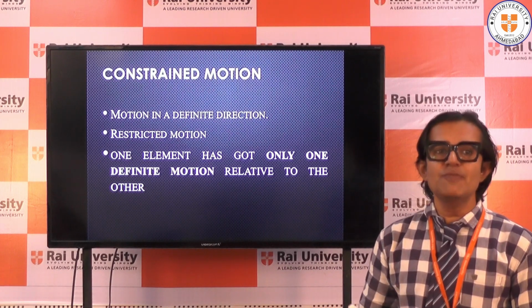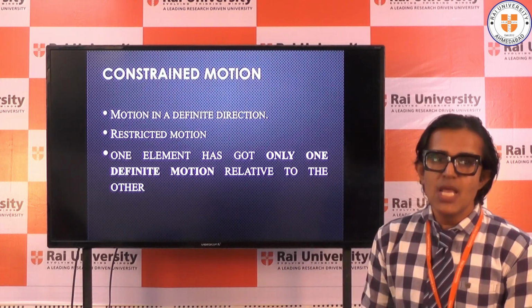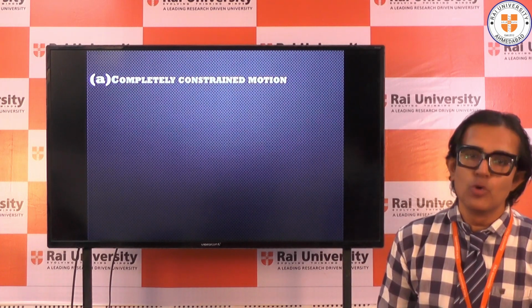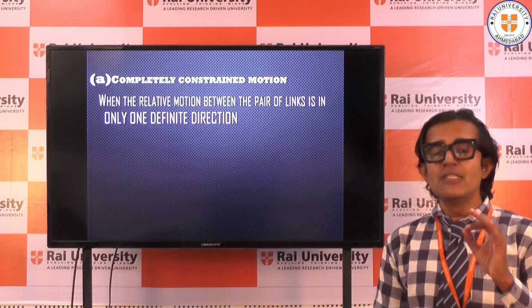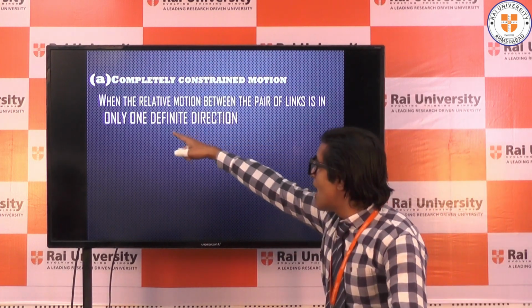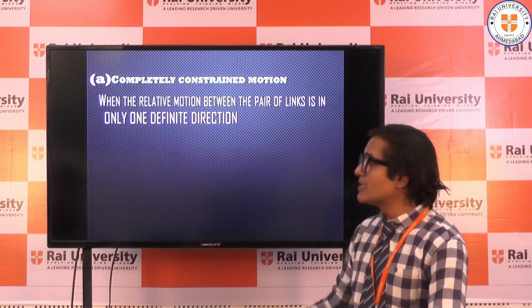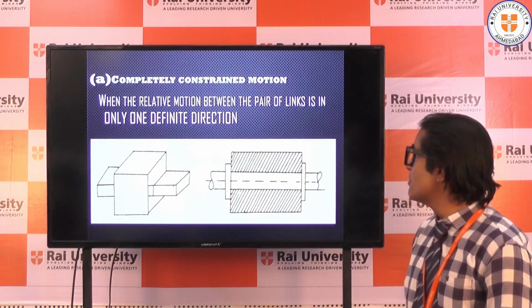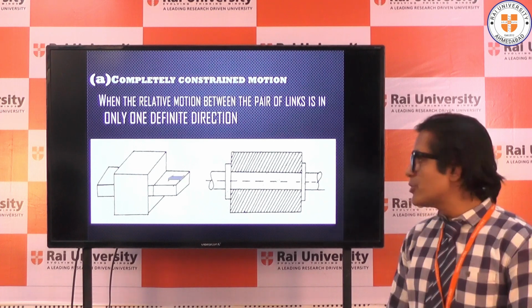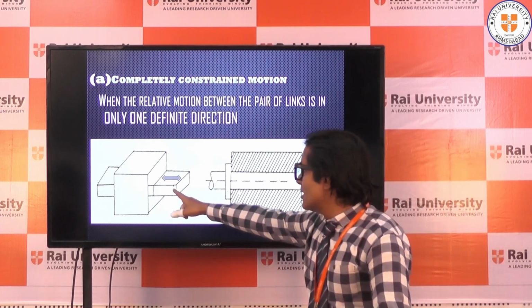Let us understand it further. There are three types of constrained motion. The first type is completely constrained motion. The word itself tells you: completely constrained means it has only one definite direction. When the relative motion between the pair of links is only in one definite direction, let me show you with an example.